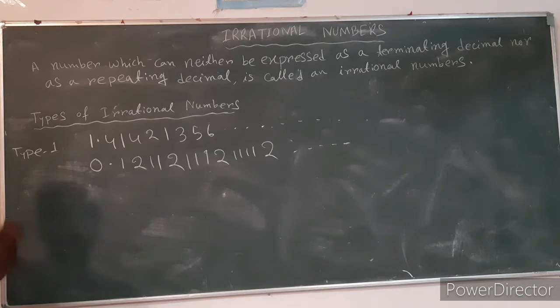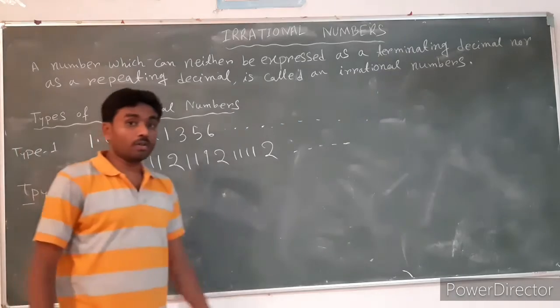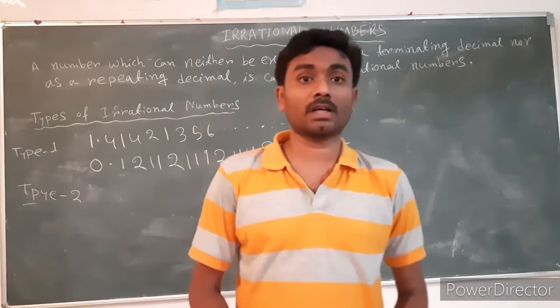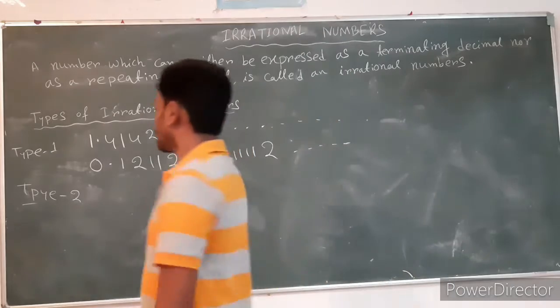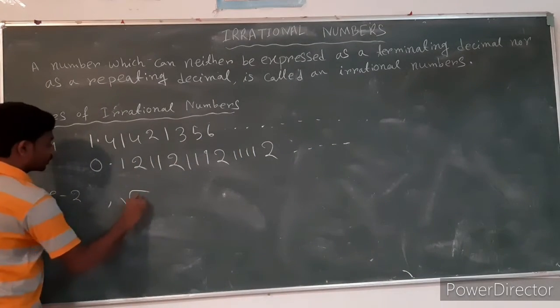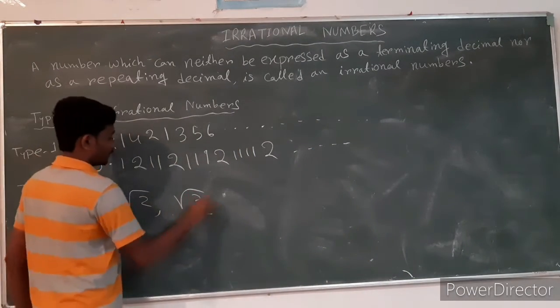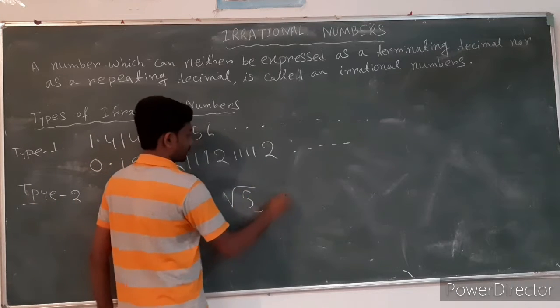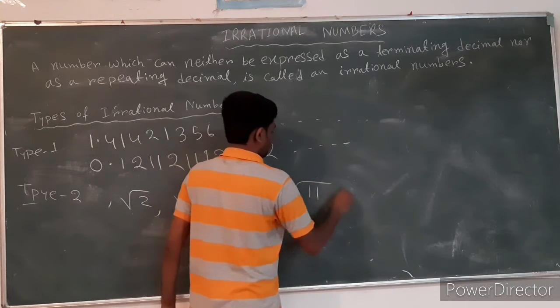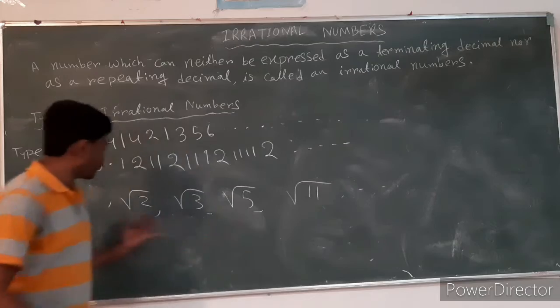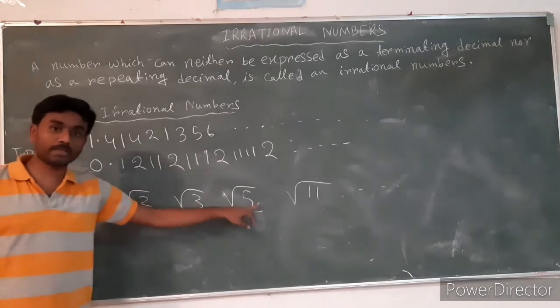And the second type: all the non-perfect square numbers are irrational numbers. For example, root 2, root 3, root 5, root 7, and so on. All these numbers are non-perfect squares.